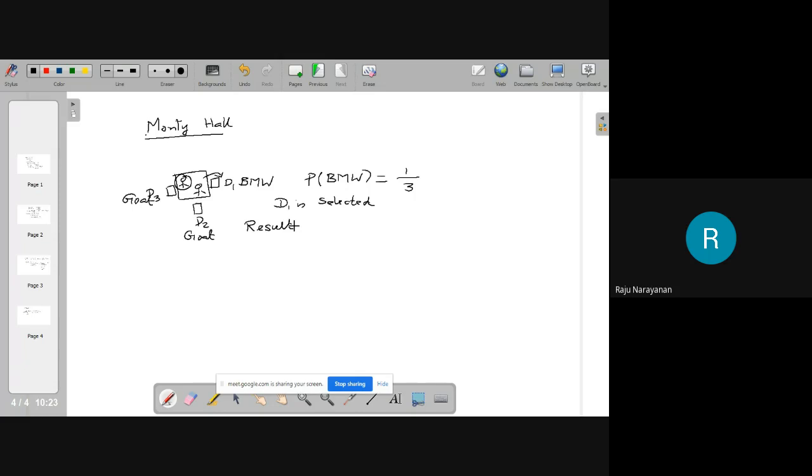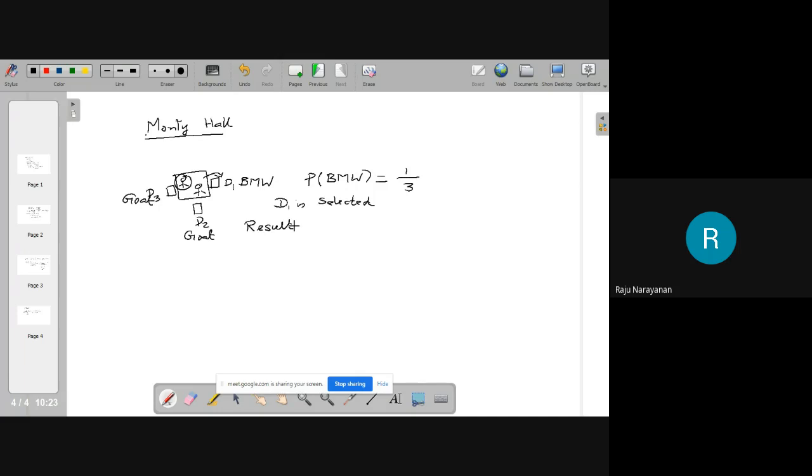Then the other man standing there will open one of the other 2 doors. Then he gives you permission: if you want, you can change your selection. Is it advisable to change your selection or to continue with D1? That is the question.